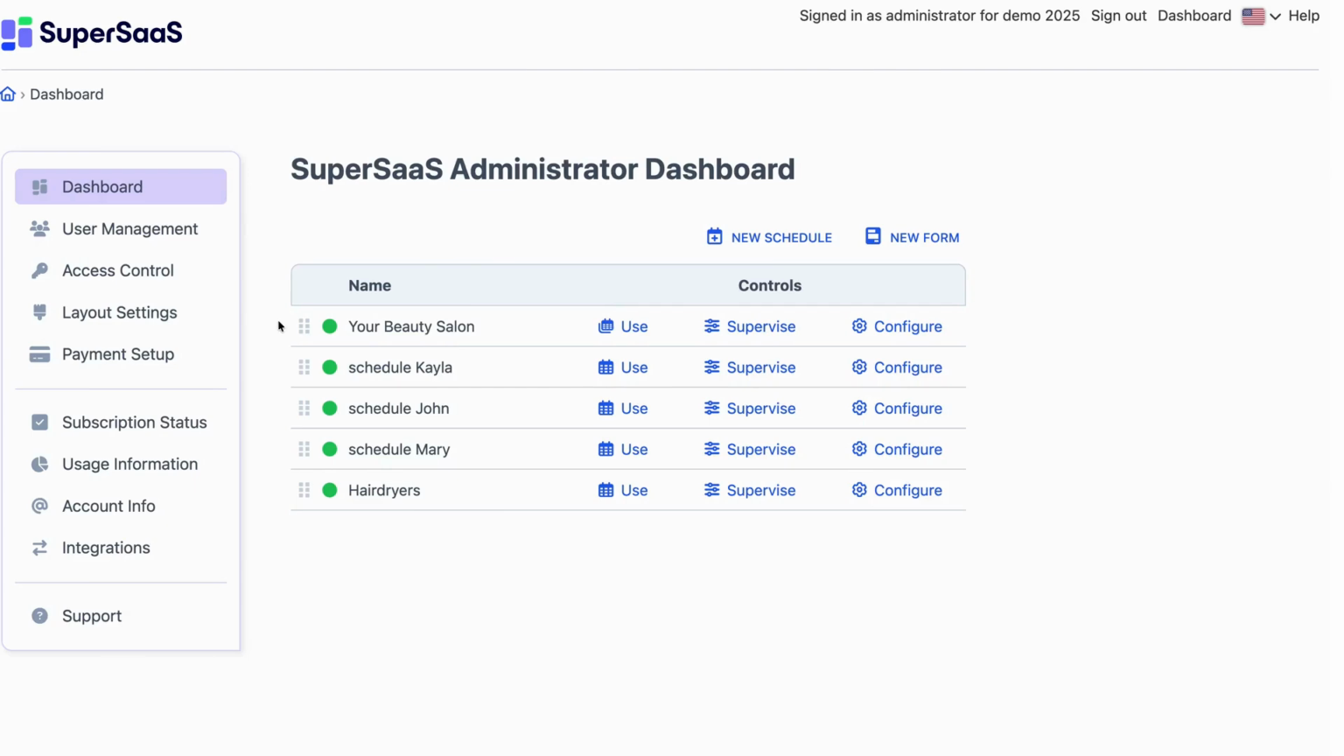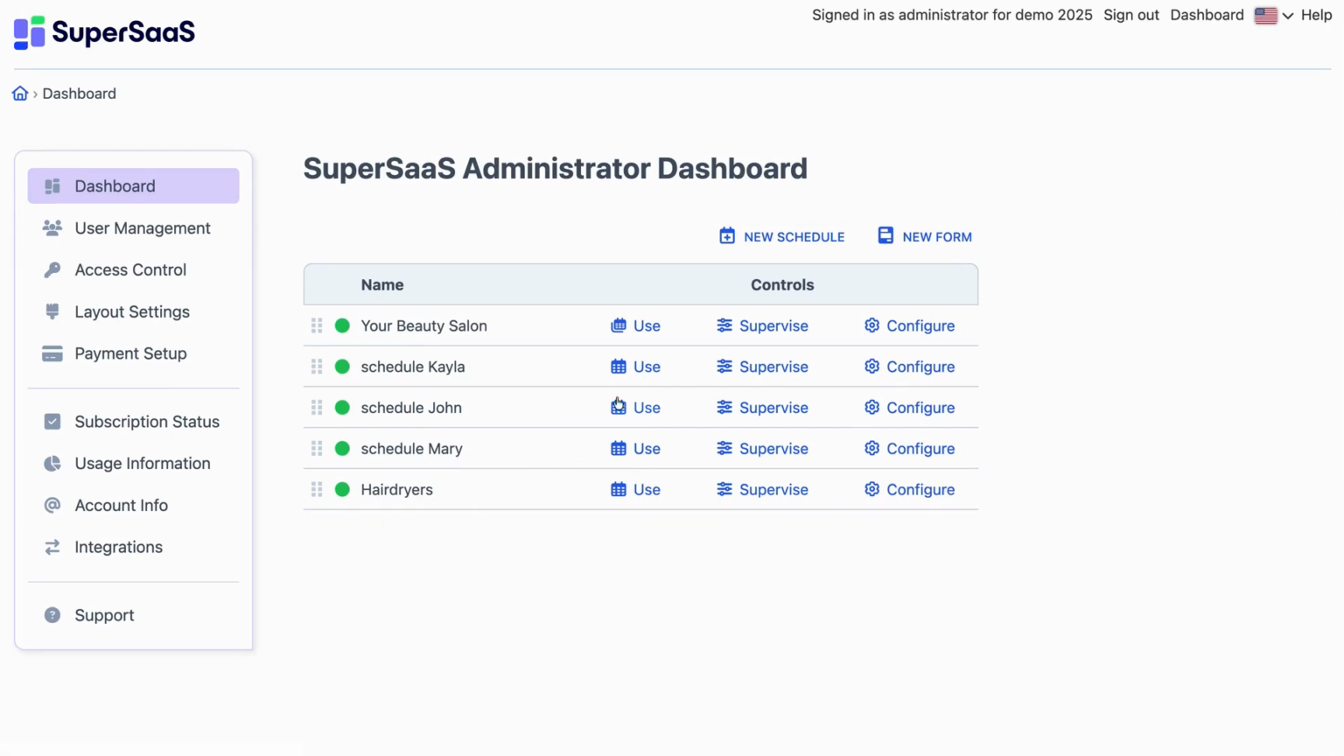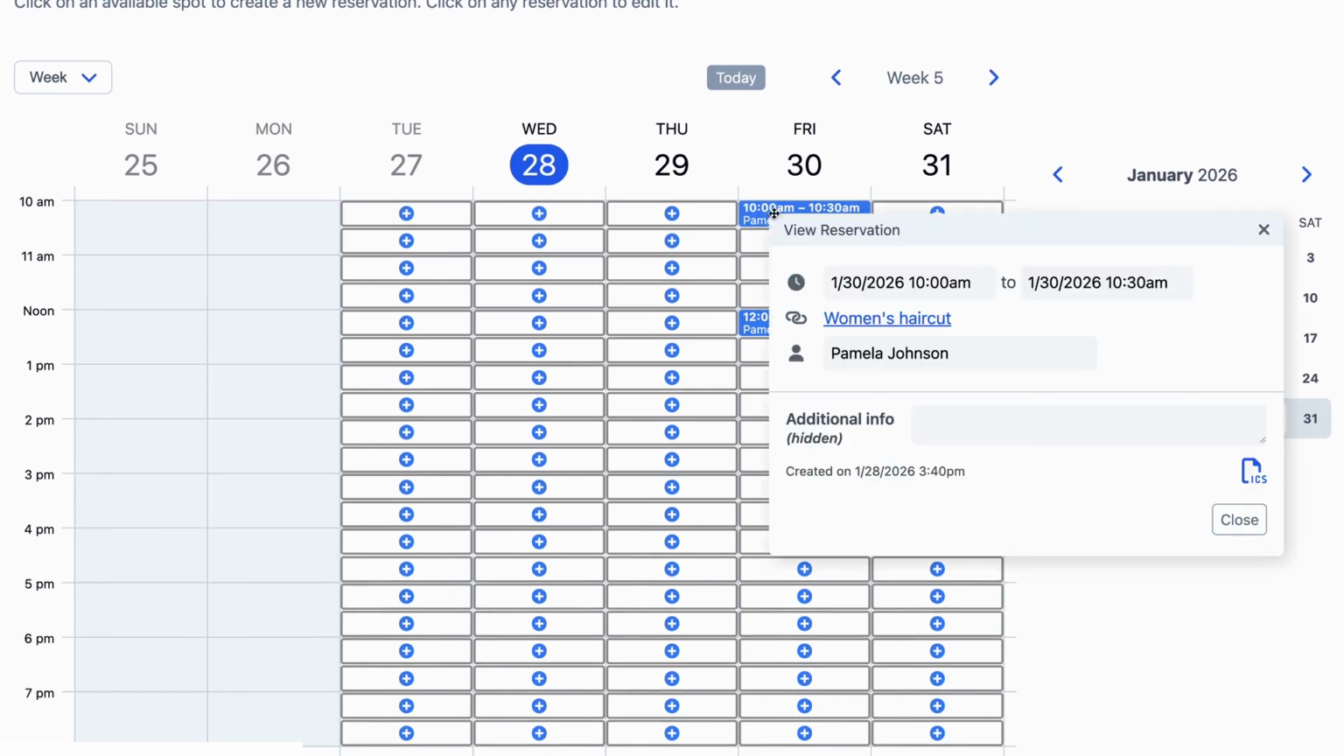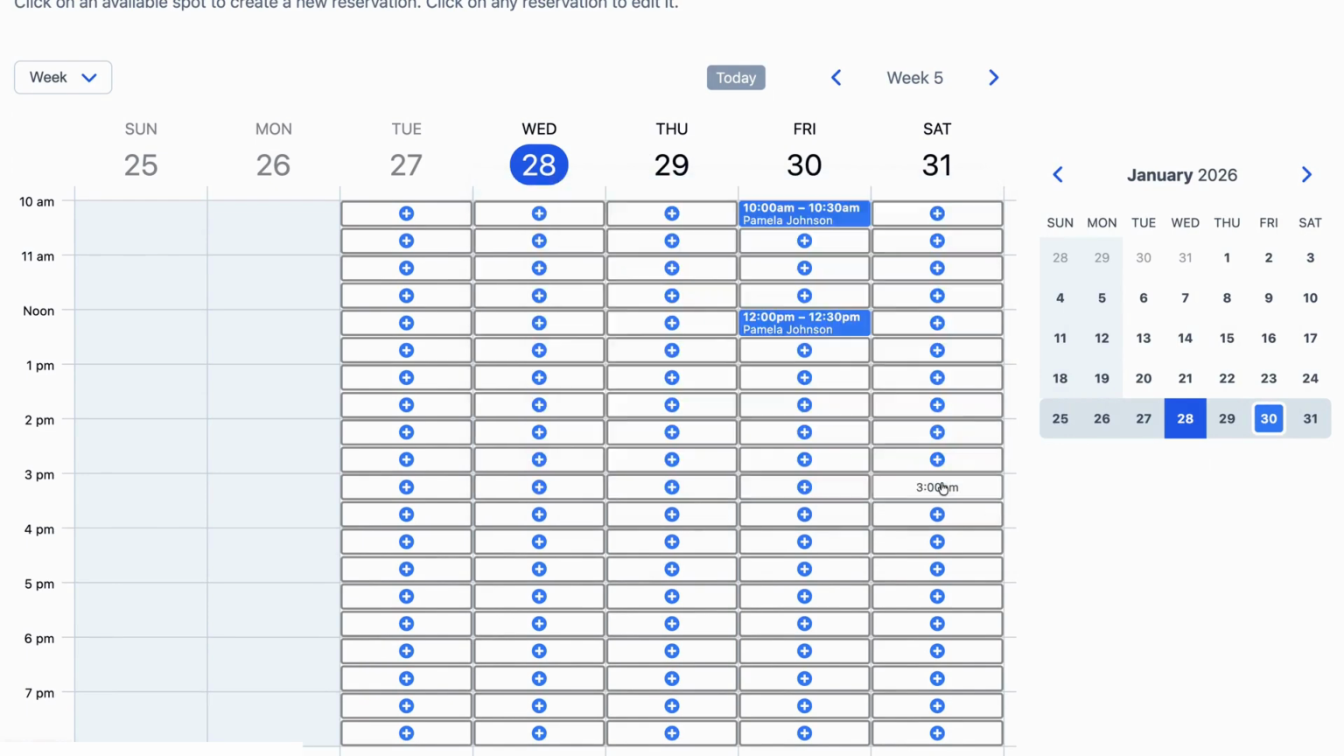Now let's have a look at what's actually happening behind the scenes. What you currently see is the dashboard that you have access to as an administrator, with all the different schedules on it. The first schedule is the service schedule that we just looked at. There are 3 employees, each with their own schedule. And finally, there's a schedule that keeps track of the hairdryers. If we now look at the schedule of Kayla, we see that both appointments are on her schedule because of how we configured the main schedule.